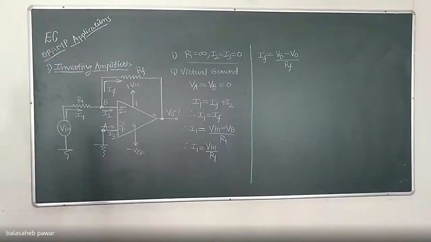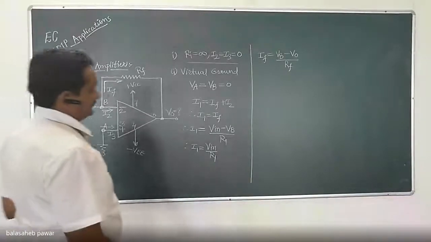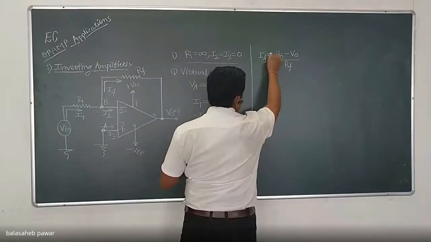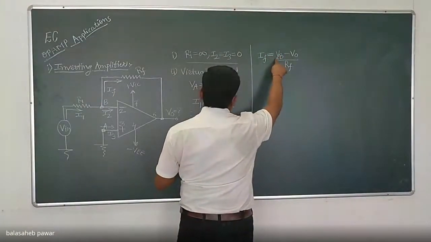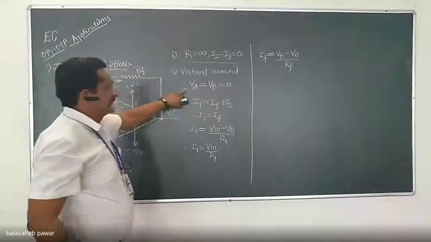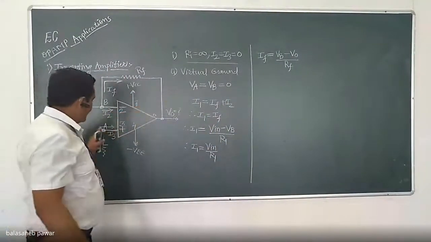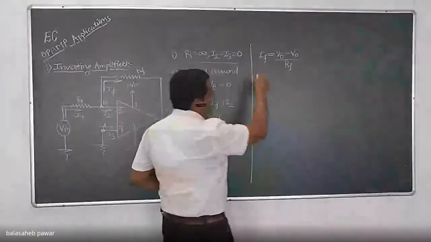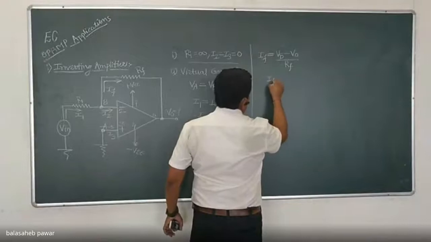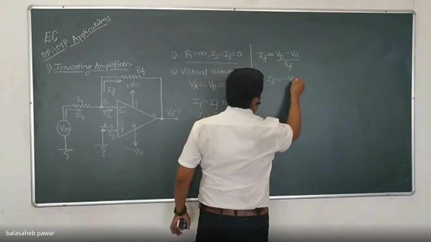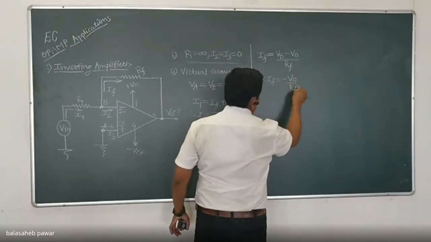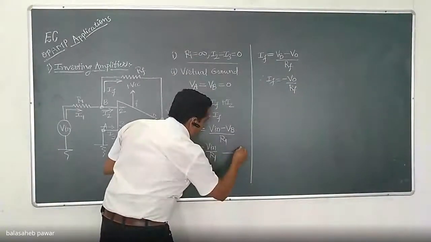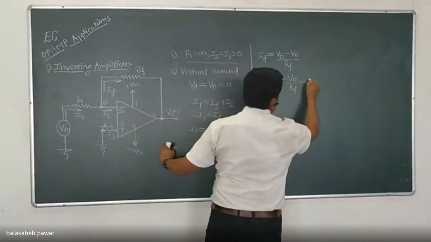How much is the value of VB by the virtual ground concept? That VB is 0. It is noted over here that VA equals VB, as VA is at 0 potential, ground potential. So VB will be the same, and that is nothing but 0. Hence, we can write that IF equals minus VO by RF. Consider the first current equation, I1, as equation number 1, and this one as the second.